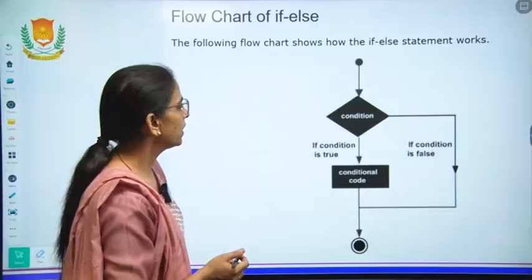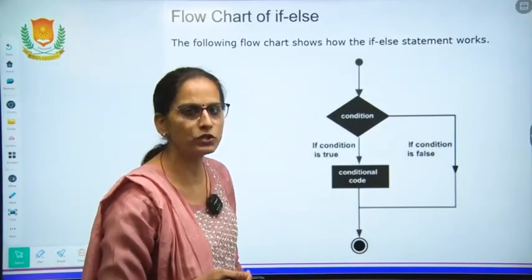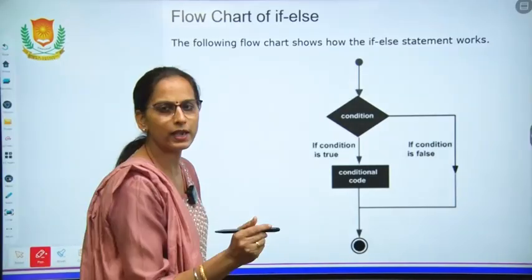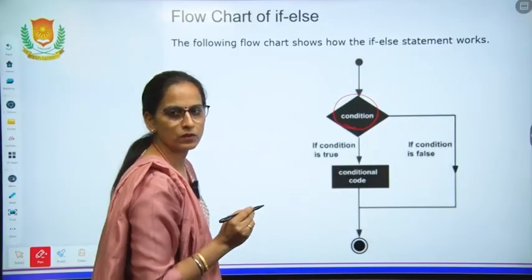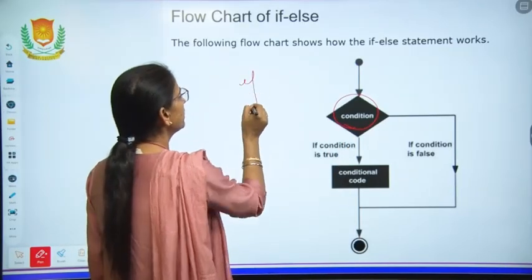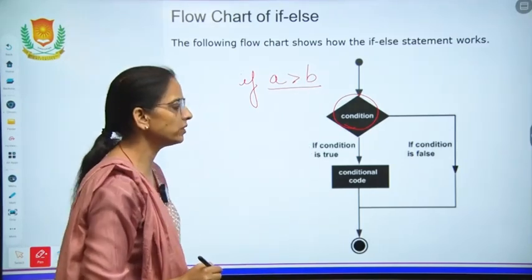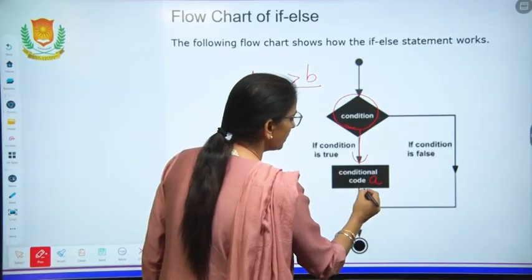Now you will understand what if and else mean with the help of this flow chart. In this flow chart we have the true part and the else part. We give the condition here. Whatever the condition is, say if A is greater than B, this is the condition. If the condition is true, then A will be printed.